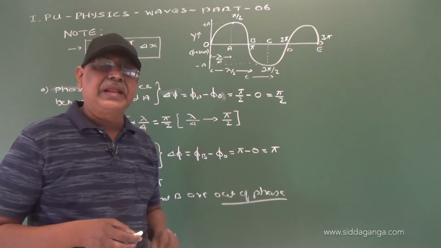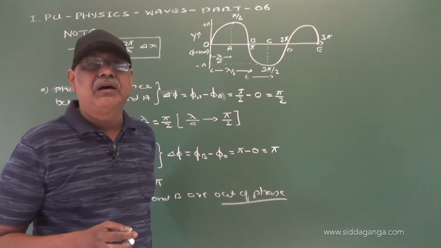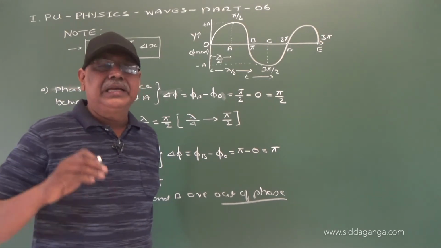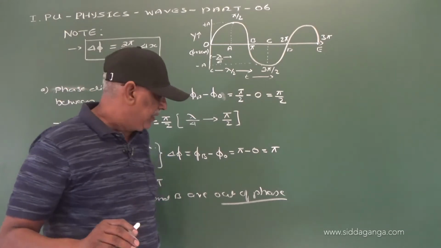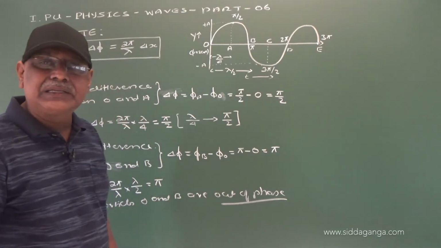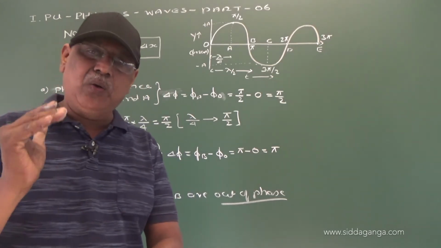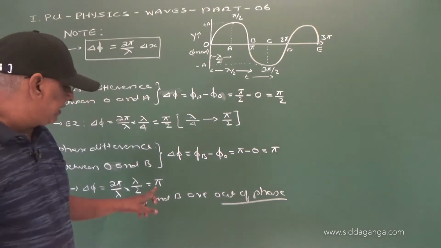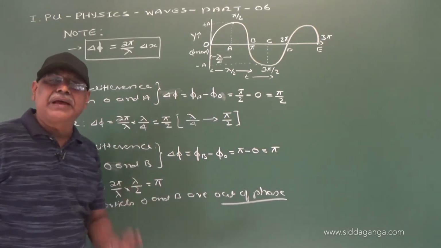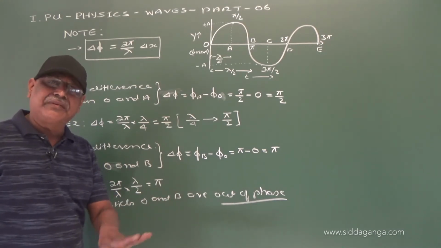These two words are very important in understanding the superposition of waves, that is in case of interference and diffraction. Two particles in a medium are said to be out of phase when they have a phase difference of pi. Now, what is the meaning of out of phase?